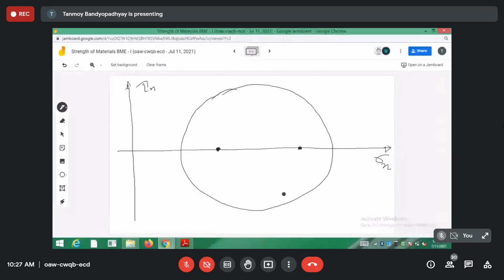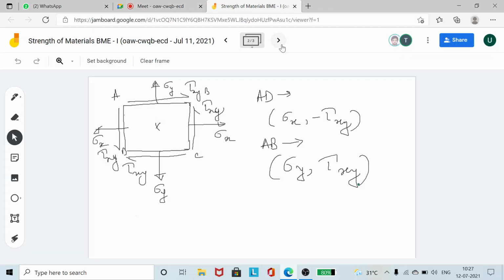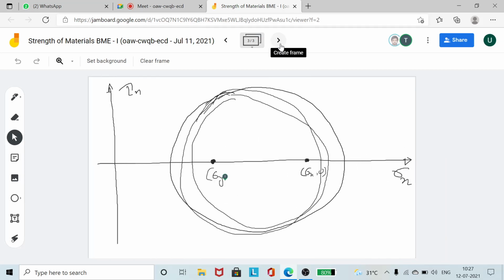So how to bisect these two? This point is sigma x comma 0, and this is sigma y comma 0. Then you bisect the two. This point will be sigma average comma 0. Now, with this as the center and this one as the radius, either this one is the radius or this one is the radius, you draw the circle with any one of them as the radius.